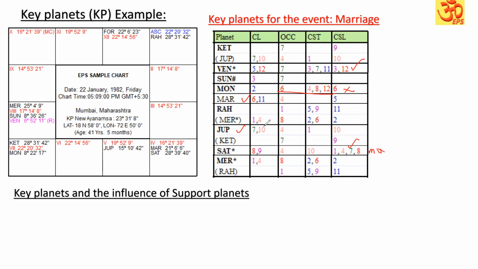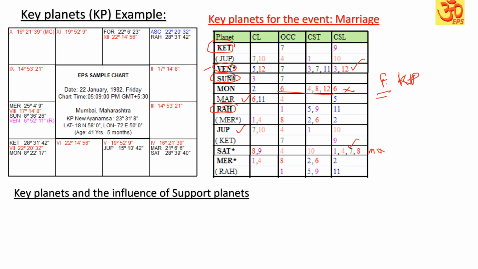If you identify their self-strength, we can find whether this planet is favorable on its own or not. That way we can identify the planets which have favorable key planets in their star and sub; those planets will be favorable for the particular event. So for that, we can identify Venus is good, Sun is good, Ketu also good, then comes the Rahu. They are all favorable.